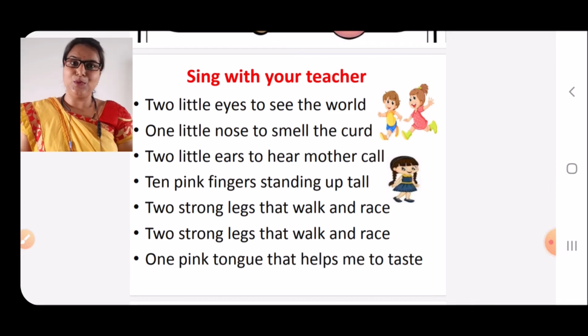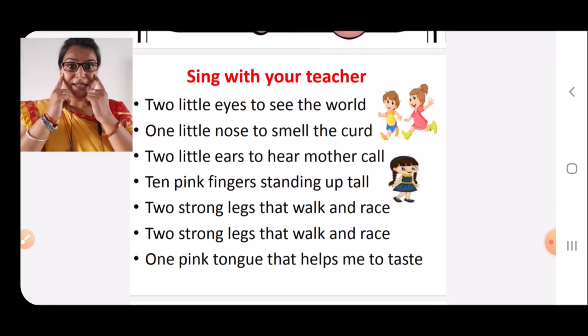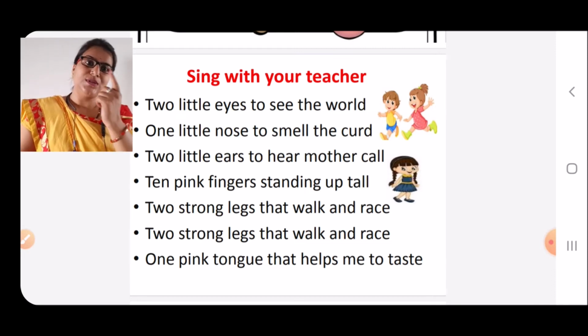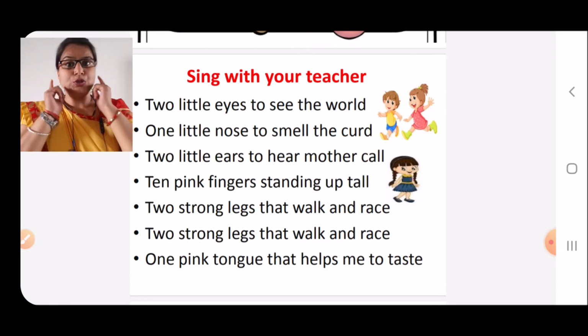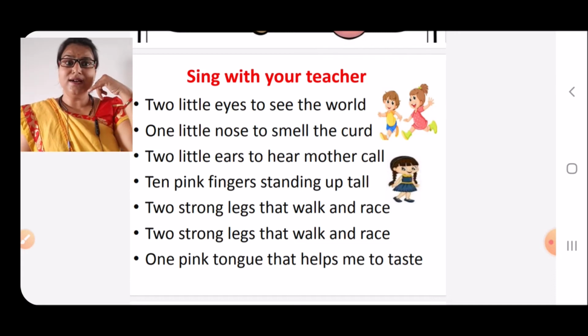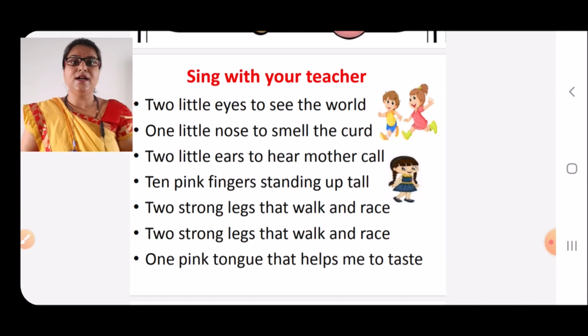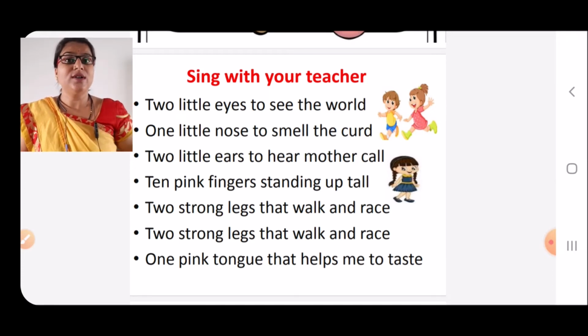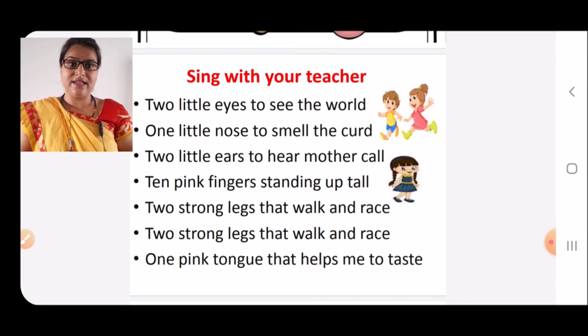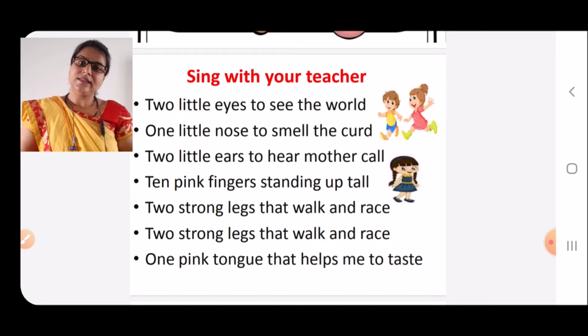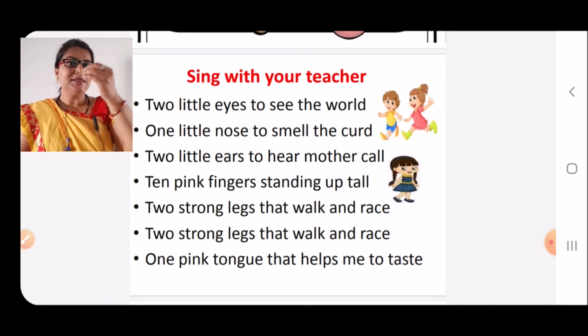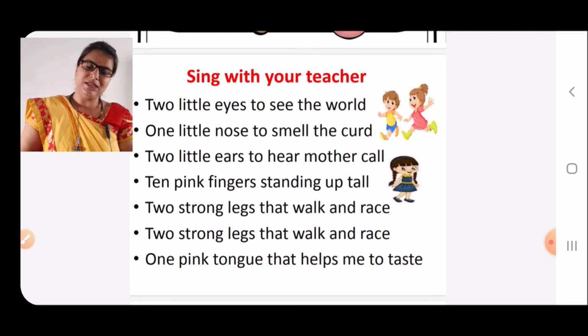Now let us sing the poem. Two little eyes to see the world. One little nose to smell the curd. Two little ears to hear mother call. 10 pink fingers standing up tall. Two strong legs that walk and race. One pink tongue that helps me to taste.